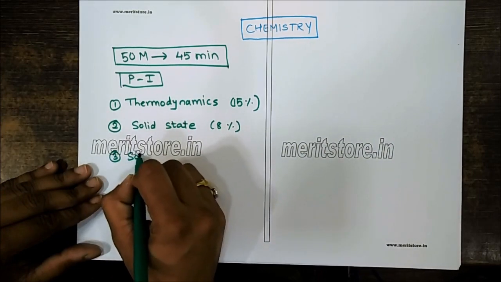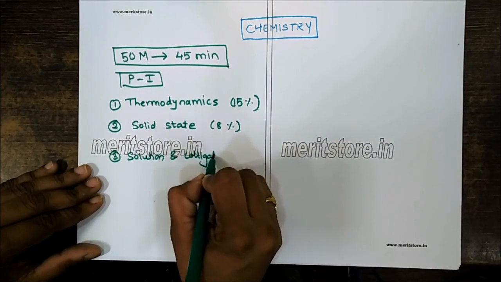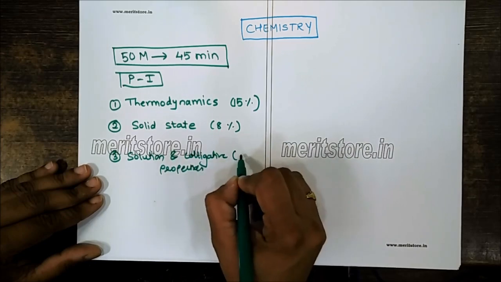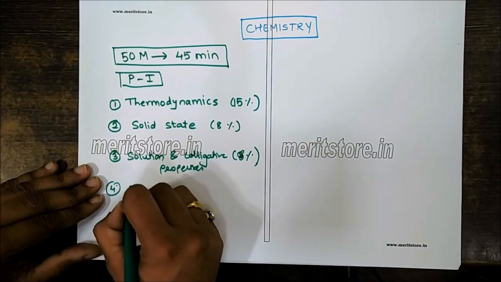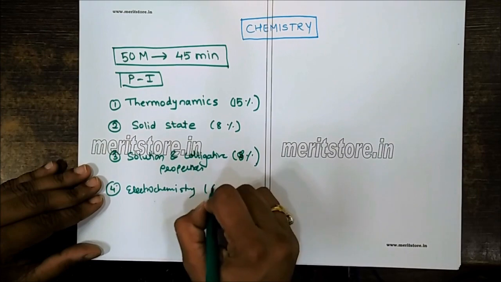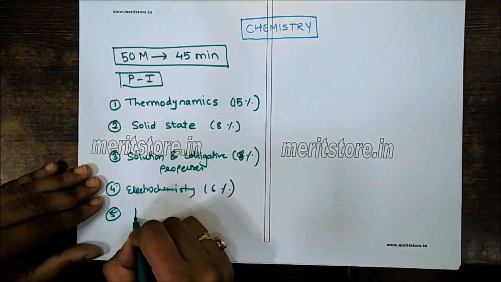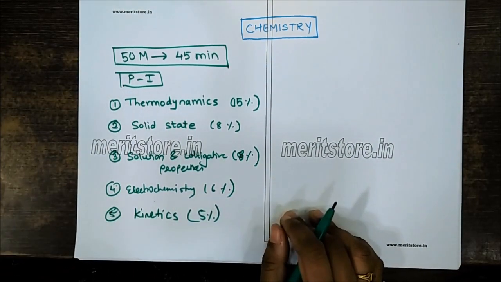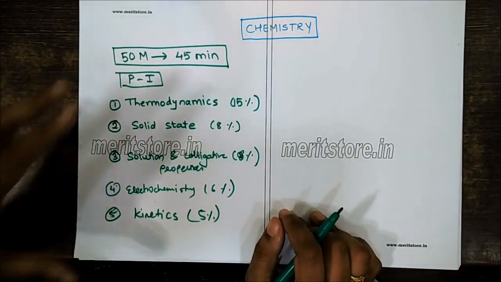Next is solution and colligative property, which again has a weightage of around 8%. Then the fourth chapter, electrochemistry. It does not have much weightage, but I'll say around 6%, even less than 6% can be considered. And we have kinetics, which is around 5%. So these are the most important chapters that students should focus on in paper 1.